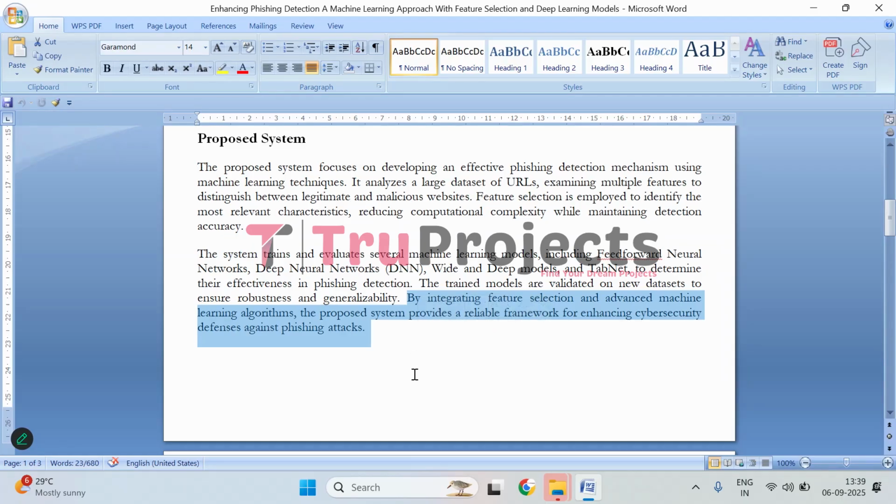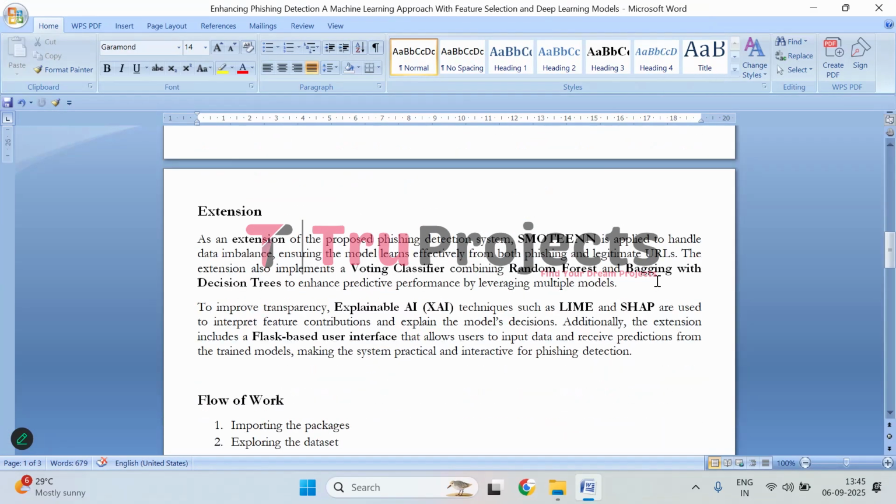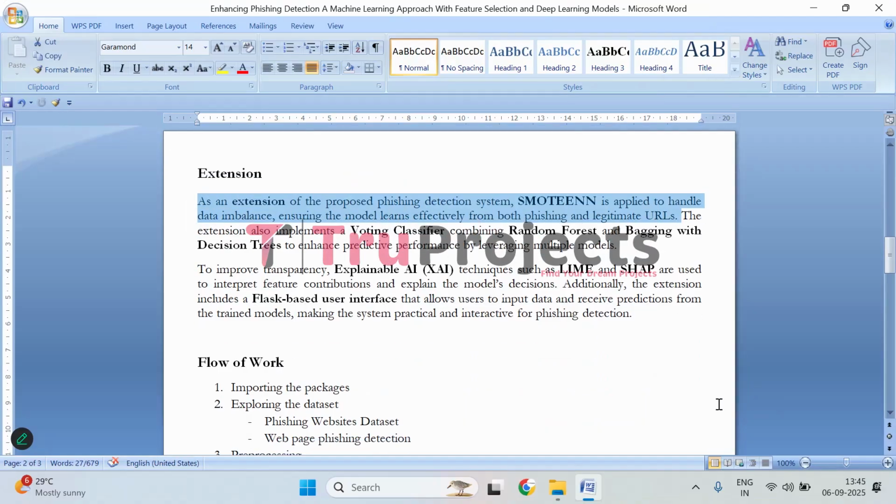To further improve the performance of this project, we have used the SMOTE technique to balance the dataset, because we have more legitimate samples than phishing ones. That is, the genuine URLs are more than the phishing ones. So, to balance this dataset, we have used the SMOTE technique. And as the model, we have also integrated a voting classifier to further improve the performance. It combines random forest and bagging with decision trees. This approach improves the predictions by using the strengths of multiple machine learning models together.